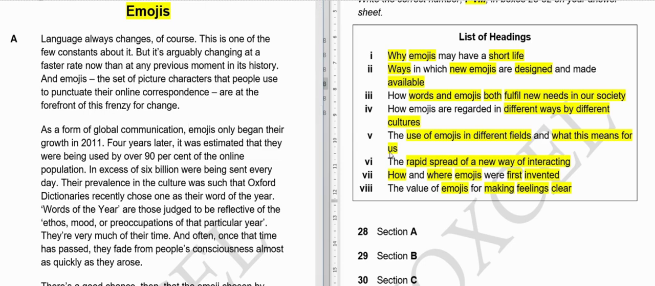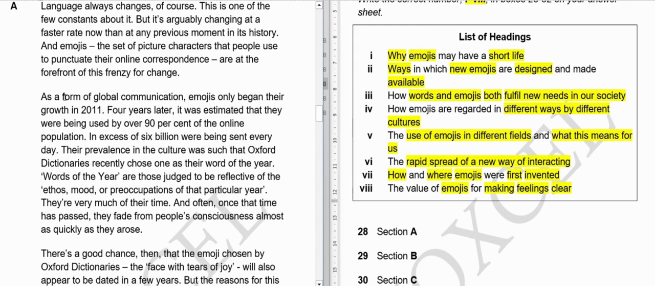Seventh option, how and where emojis were first invented. Obviously nothing is mentioned. The value of emojis for making feelings clear. There is no information regarding this. Second paragraph: as a form of global communication, emojis only began their growth in 2011. 4 years later, it was estimated that they were being used by over 90% of the online population. In excess of 6 billion.